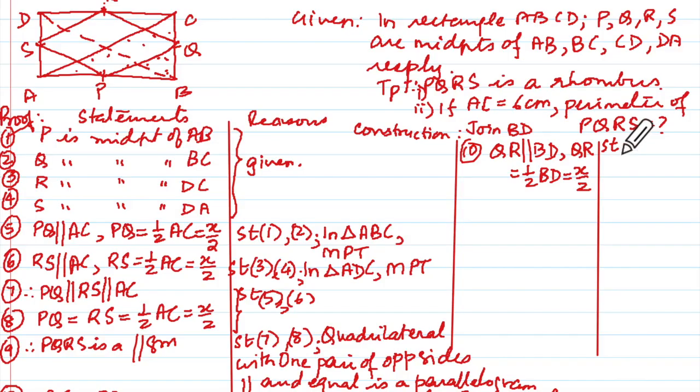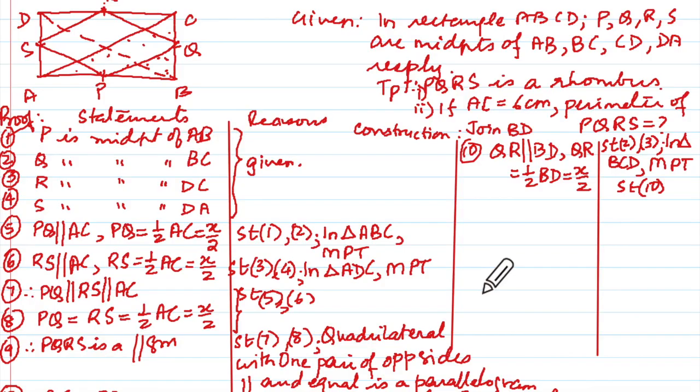Q and R means 2 and 3, in triangle BCD and by MPT. Agreed? And also statement number 10, which said that this is x upon 2. You're with me?